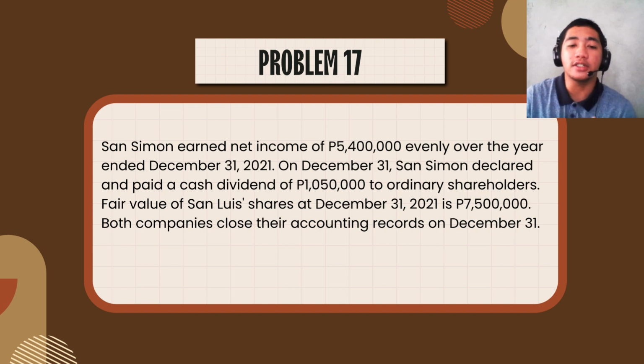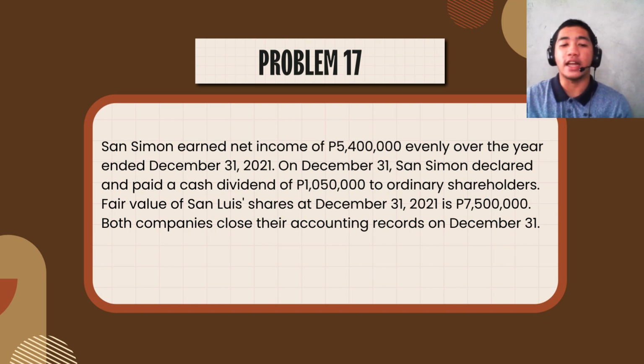San Simon earned net income of 5,400,000 pesos evenly over the year ended December 31, 2021. On December 31, San Simon declared and paid a cash dividend of 1,050,000 pesos to ordinary shareholders. Fair value of San Luis's share at December 31, 2021 is 7,500,000 pesos. Both companies closed their accounting records on December 31. Now, to present and answer question number 1, here is Ahlam Mambuay.